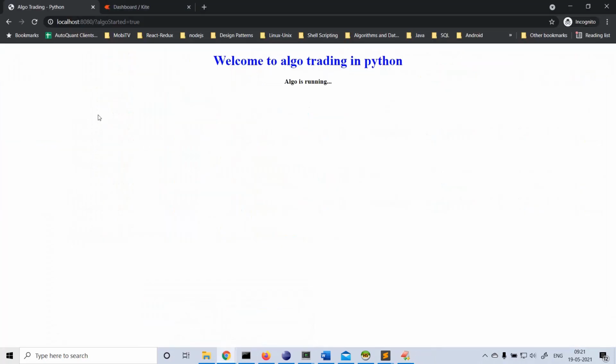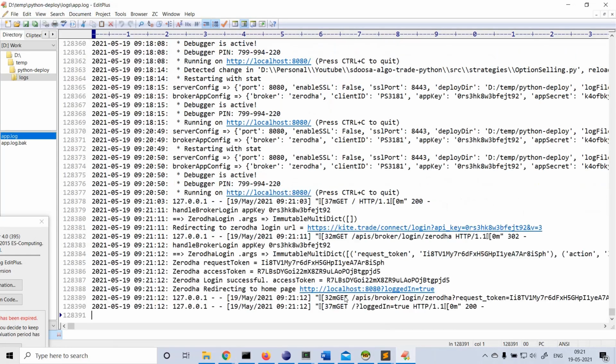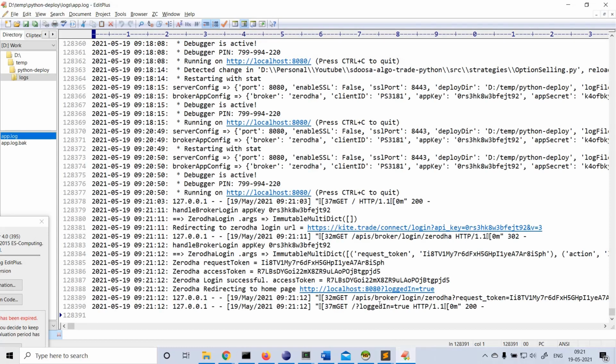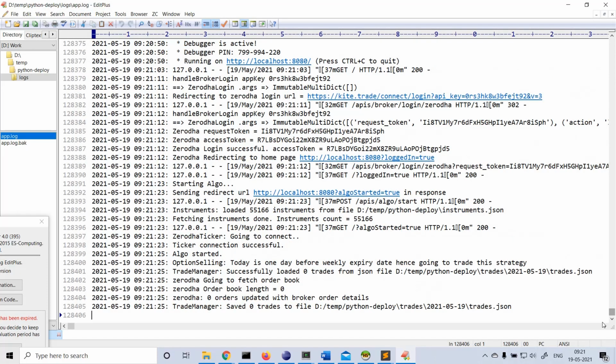And let's go to the browser, refresh this locally at 8080 and log into broker. Already logged in, so you will not see the login flow screen again, it will be directly logged in. Okay, logged in, done. So you can see the access token and all here. So logging done. Now I have to click the start algo button. So I have clicked the start algo button, right?